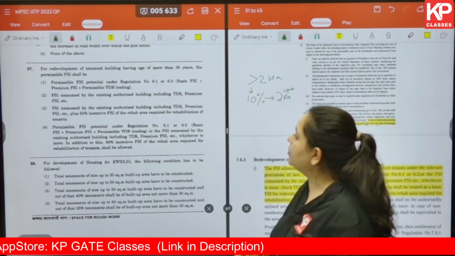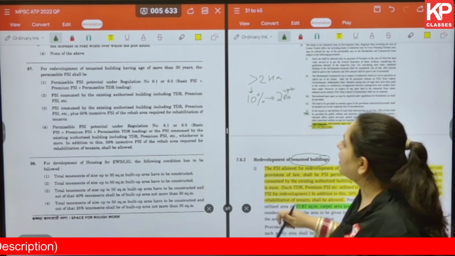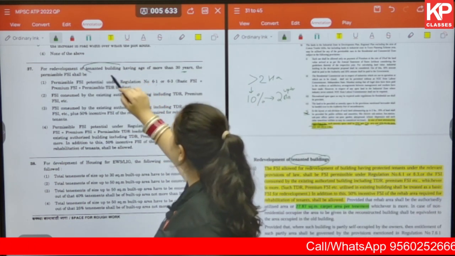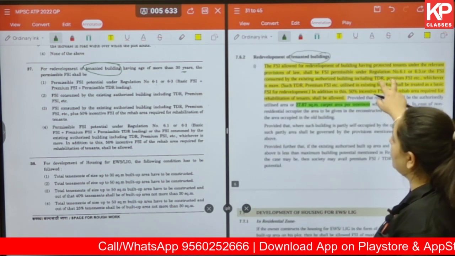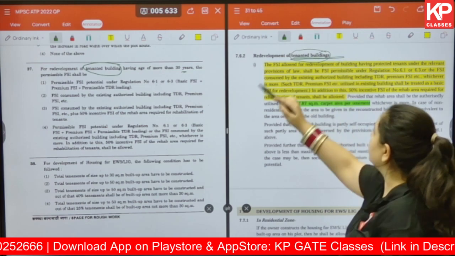Okay, moving on to the next one. For redevelopment of tenanted buildings having aged more than 30 years, the permissible FSI shall be what? So let's look into regulation 7.6.2 that talks about redevelopment of tenanted buildings.